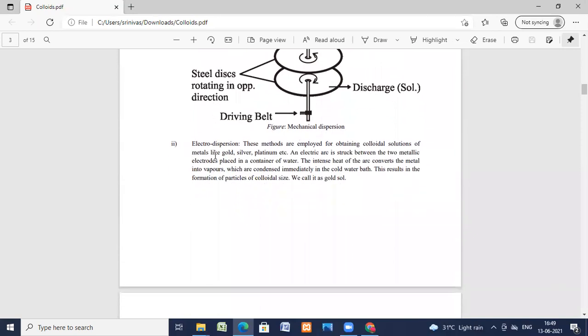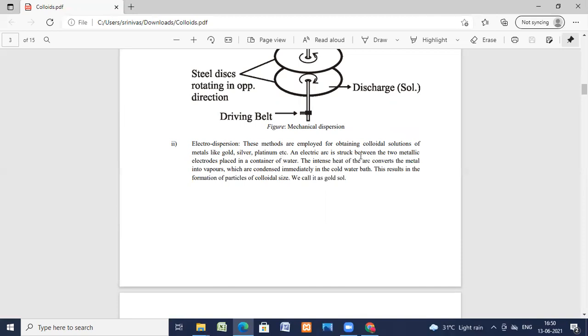We'll see. So dispersion. These methods are employed for obtaining colloidal solutions of metals like gold, silver, platinum, etc. We use the gold ornaments. How is it done? The colloid is broken down, it is getting dispersed with the help of electricity. So the method employed for obtaining this is electrodispersion. It is done for preparation of gold colloid, gold sol, silver colloid, and platinum.